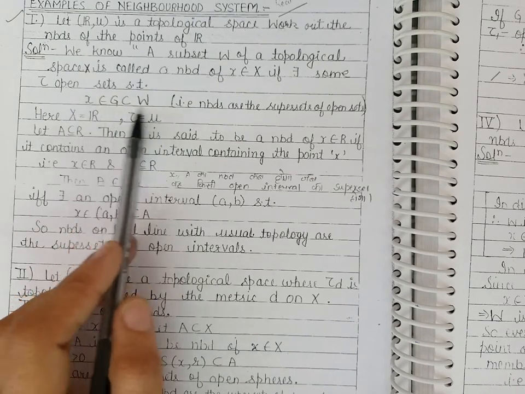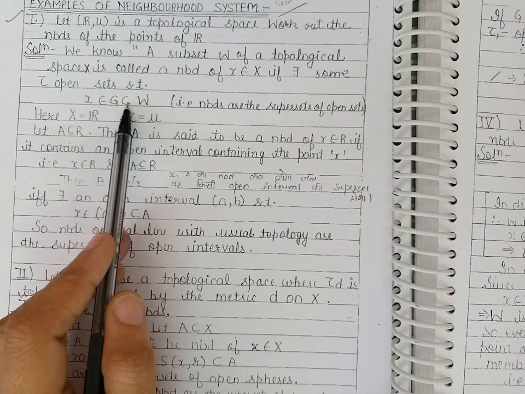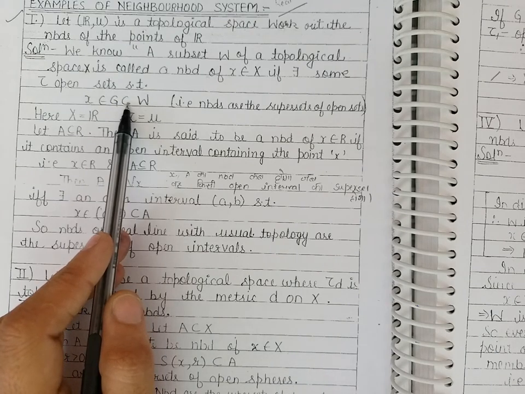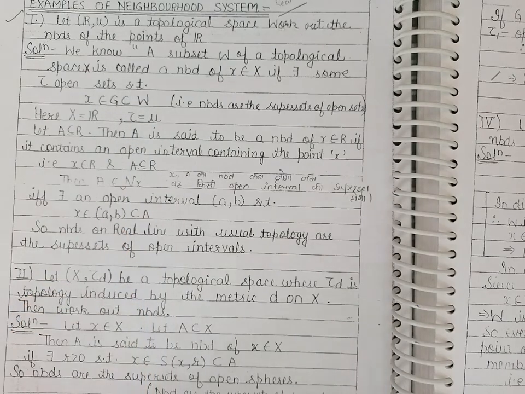So if this condition is satisfied, we say that W is a neighborhood of the point x, and the collection of all the neighborhoods of the point x is called the neighborhood system of the point x. Now let us discuss the examples of neighborhood system in various topological spaces.